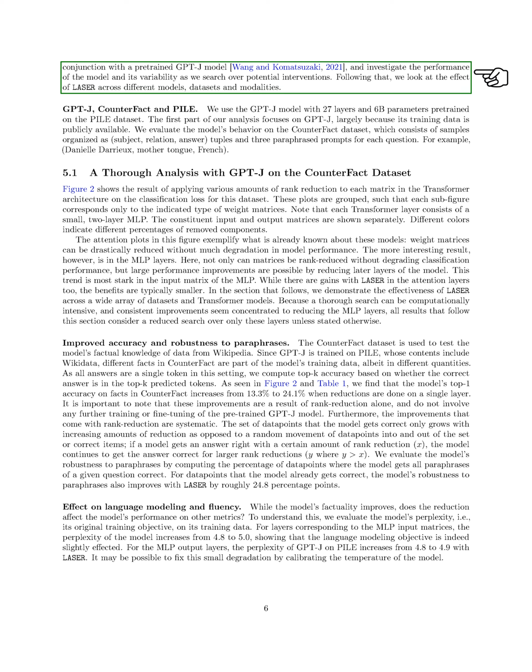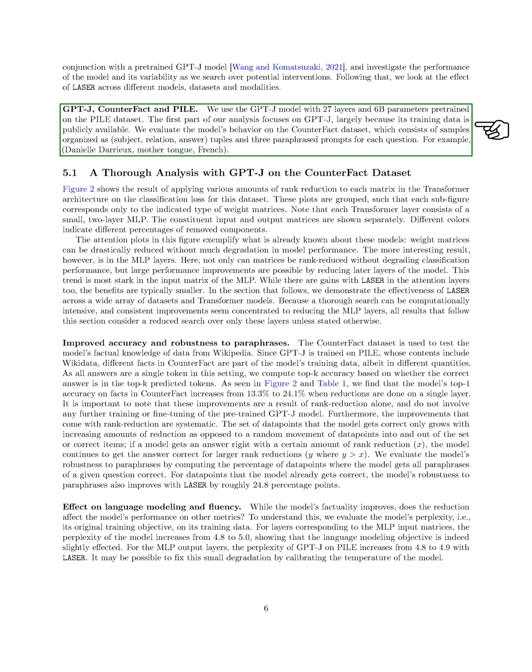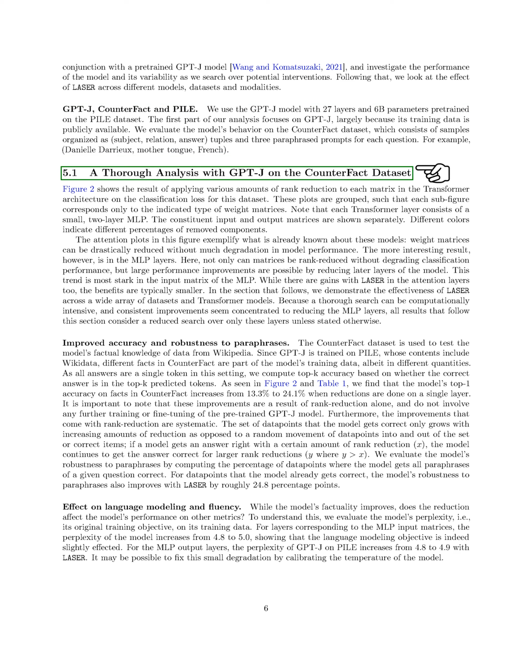Section GPT-J, CounterFact and Pile. We've been working with the GPT-J model, which has 27 layers and 6 billion parameters, and was trained on the Pile dataset. We chose to focus on GPT-J because its training data is publicly accessible. We tested the model's performance using the CounterFact dataset, which is structured as tuples of subject, relation, answer, and includes 3 rephrased prompts for each question. For instance, a tuple might look like this: Danielle Darrieux, mother tongue, French. We conducted a comprehensive analysis of GPT-J's performance on the CounterFact dataset.